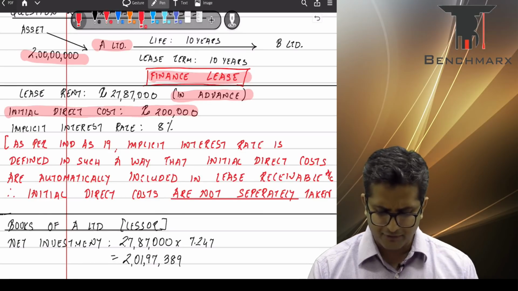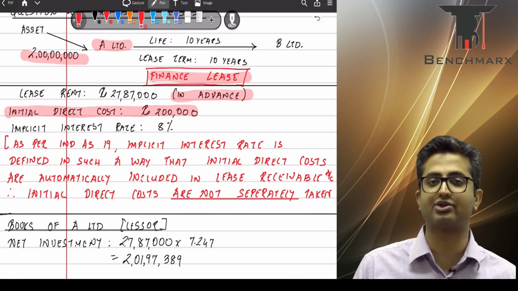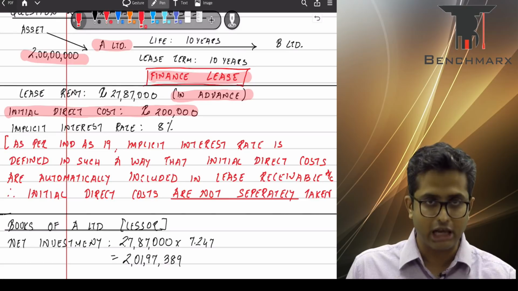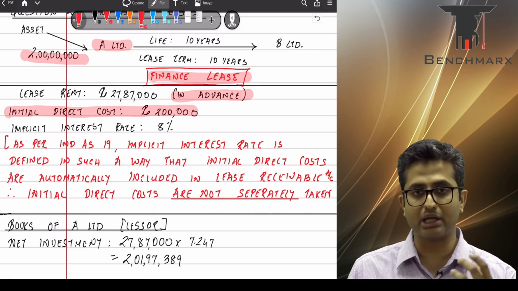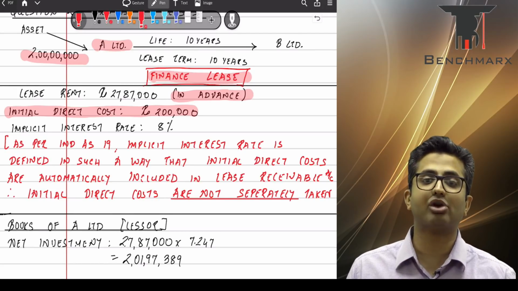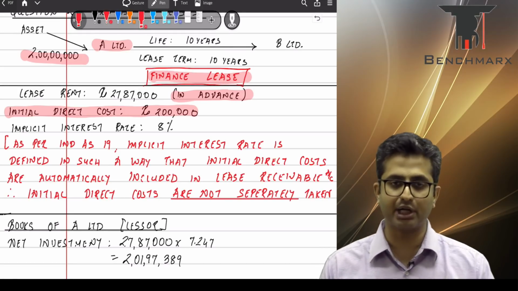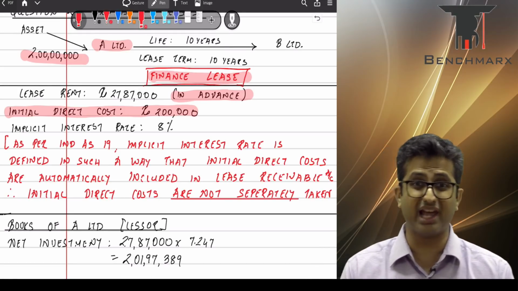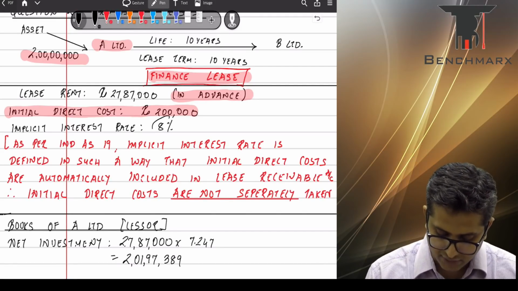Now, there has been a fair bit of confusion among students on how you account for initial direct cost in such cases. In the books of the lessor, as per Ind AS 17, if there is any initial direct cost, that initial direct cost should be considered at the time of calculation of the implicit interest rate. Now, implicit interest rate honestly is the IRR. It is the internal rate of return that the lessor will earn on the transaction. So we have been directly given this 8%.